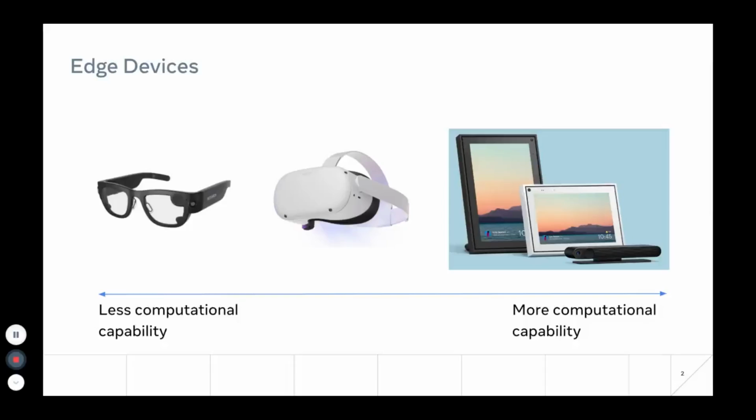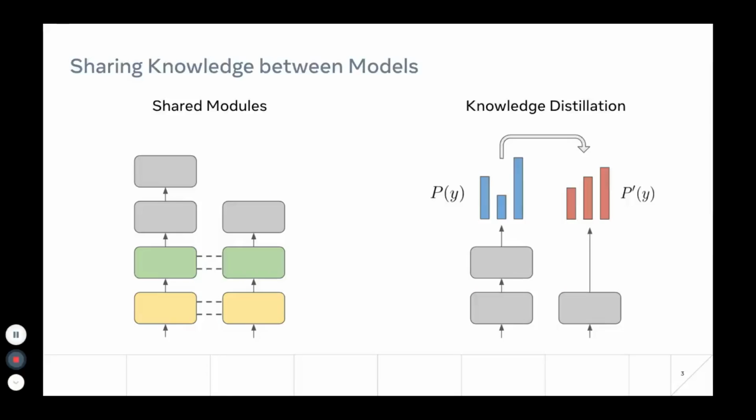Today, edge devices have different computational capabilities and we're required to train speech recognition models of different sizes to be deployed on them. Our work proposes a technique to jointly train speech recognition models for different computational capabilities along with improving their performance. We use knowledge sharing to achieve an improvement in the performance of models of different sizes.